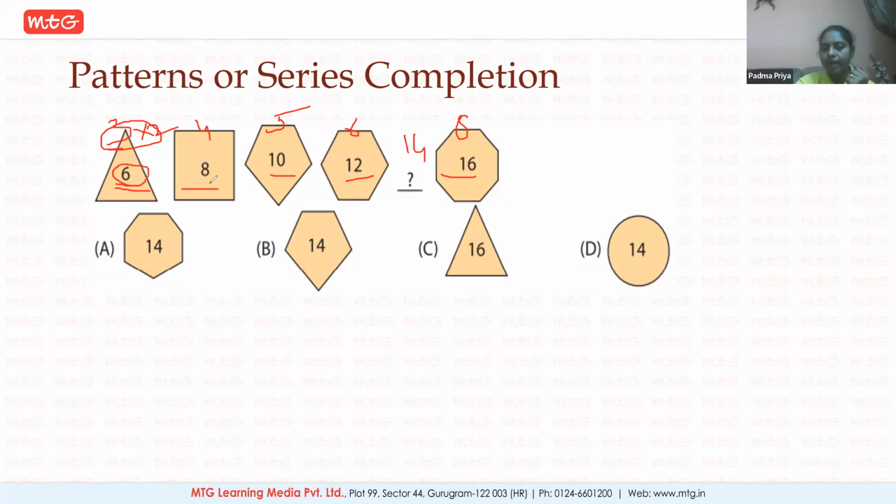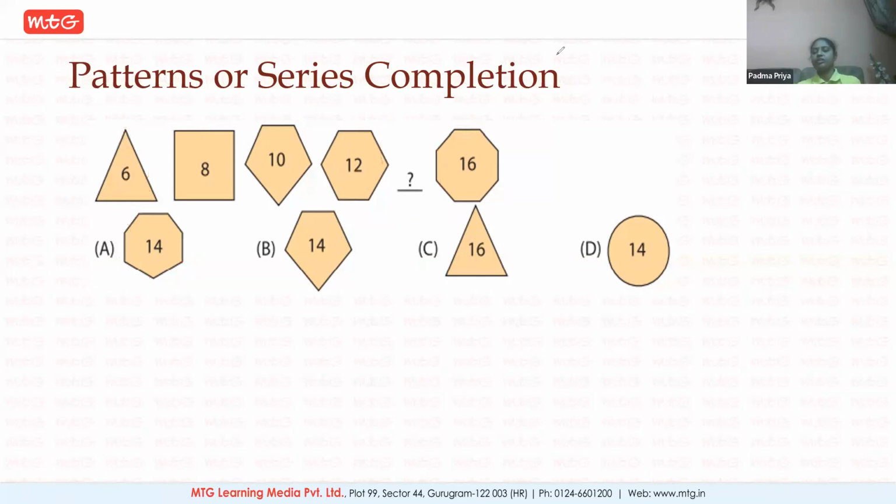Similarly, 4 into 2, 8. 5 into 2, 10. 6 into 2, 12. Then here the number inside is 14. Then how many corners should this shape have? 7. Only here you have 7 corners. See, 1, 2, 3, 4, 5, 6, and 7. So there are 7 corners. So you should be very careful with that.